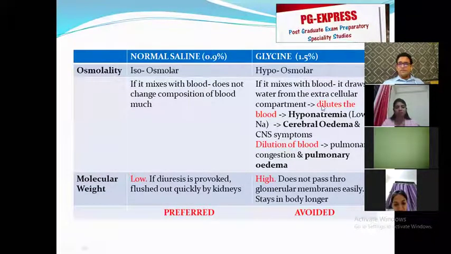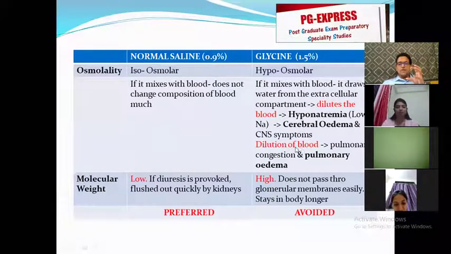If glycine mixes with the blood, it draws water from the extracellular compartment. Because of drawing this water, it dilutes the blood. Because of this dilution, it causes hyponatremia, which is low sodium. Because of this hyponatremia, there is cerebral edema, giving rise to CNS symptoms.